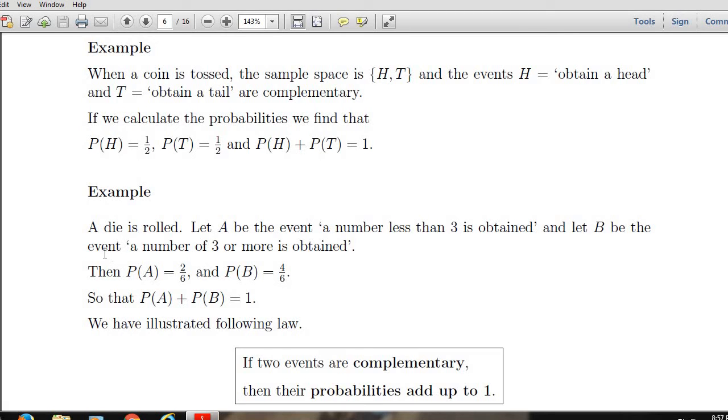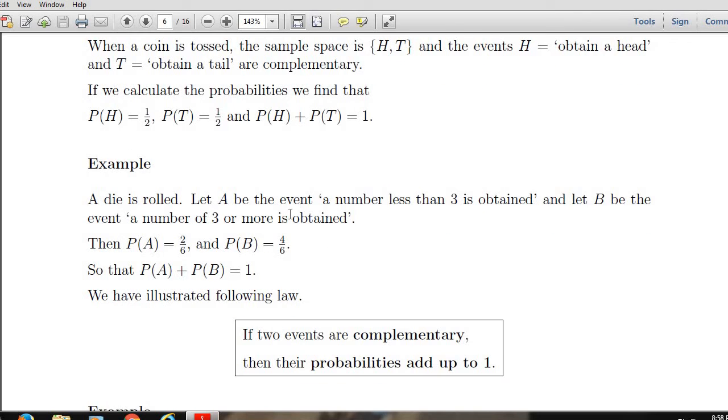Similarly, if a die is rolled, let A be the event that a number less than 3 is obtained, and B be the event that a number of 3 or more is obtained. Therefore, what is the probability of A? A is the event, a number less than 3. Therefore, this event takes only the values 1 and 2. Therefore, what is the probability of A?